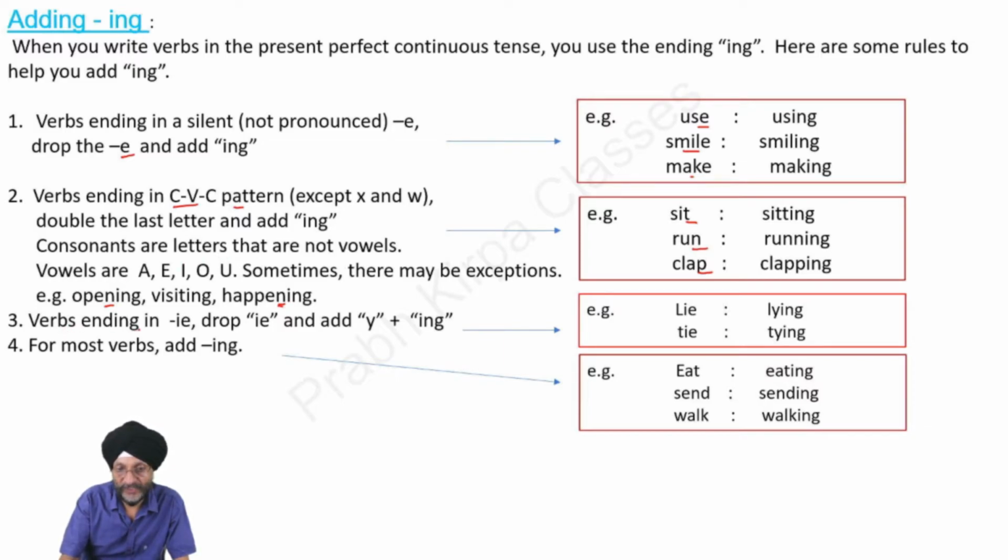In the case of certain verbs that end in IE, we drop the IE and add Y plus ING. That is, in case of lie and tie, we drop IE and add Y plus ING. For most of the verbs, we simply add ING. For example, eat becomes eating, send becomes sending, walk becomes walking.